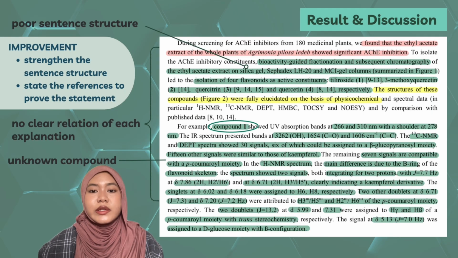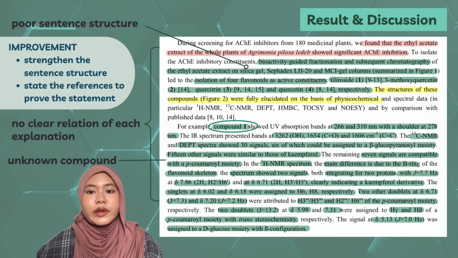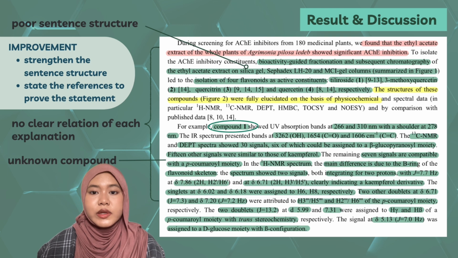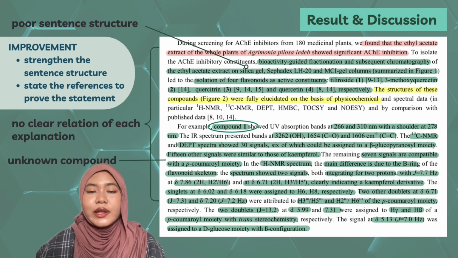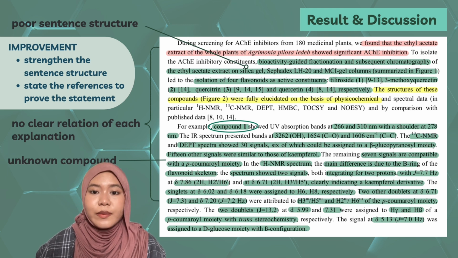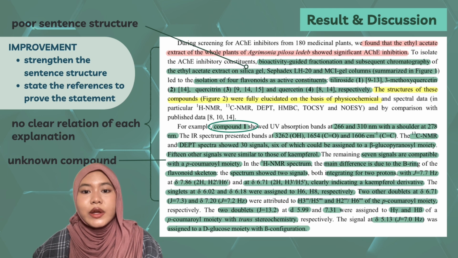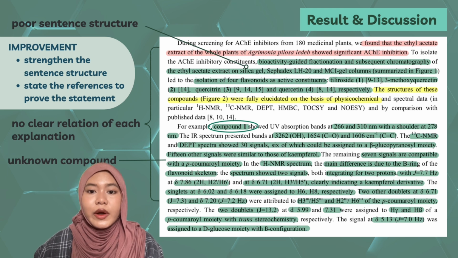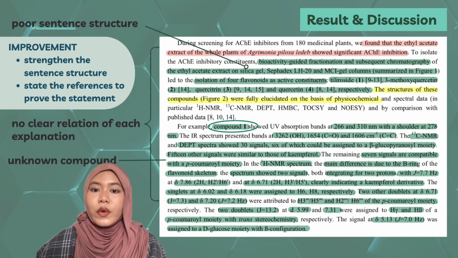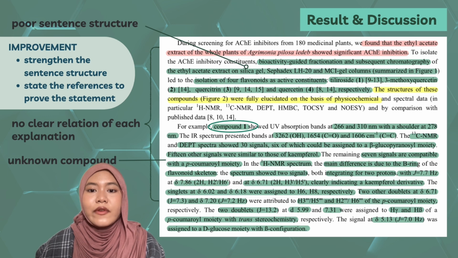Now we're going to the result discussion part. In the first paragraph, in the green highlighted parts, this part has a very poor sentence structure and it does not have any reference or author's finding to prove their statement. In the second paragraph, they do not have any name for the compound they are talking about. Instead, they just say compound 1. And the whole statement does not have any clear relation between each explanation stated.